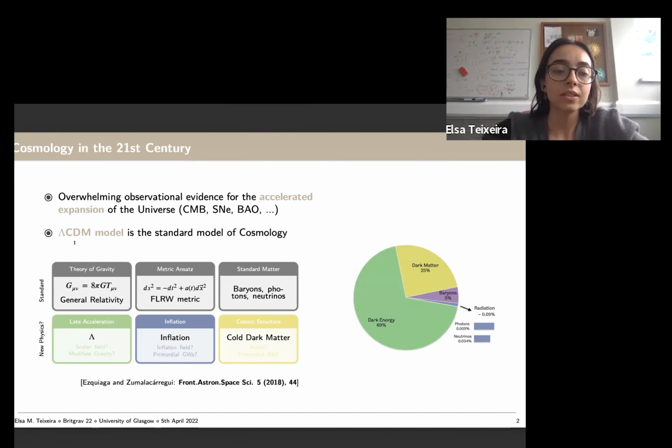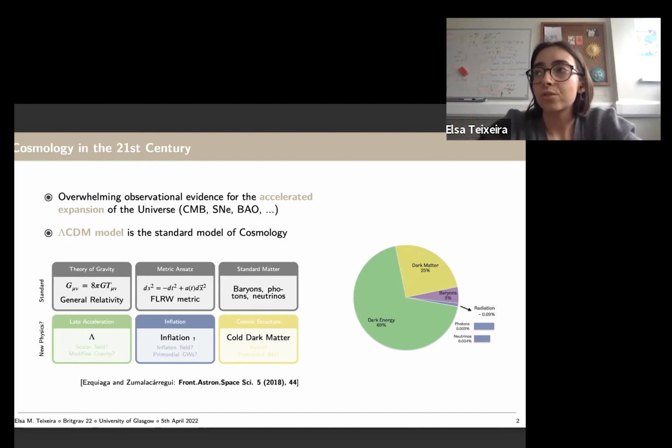So in the lambda-CDM model, this late time acceleration is explained by the cosmological constant, which is the lambda in the name. The cosmological constant is just a fluid with negative pressure, which basically doesn't dilute with the expansion, so it's always constant. But this can also be explained with a scalar field or with modified gravity. So it's, as I said, new physics, so it's still open to investigation.